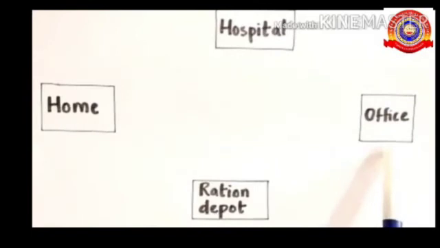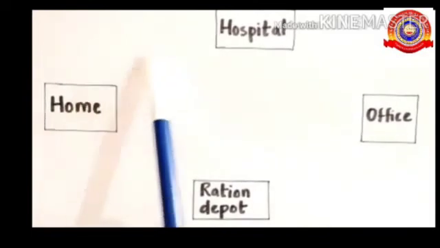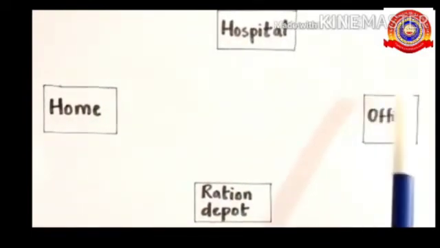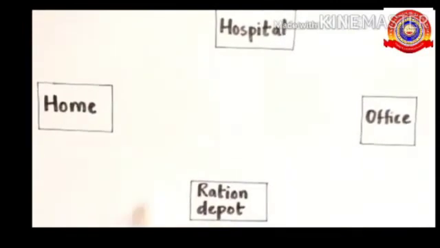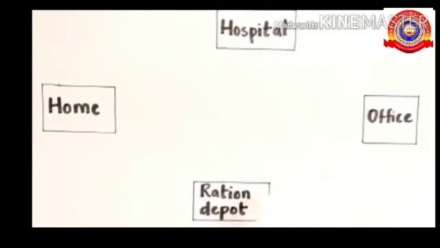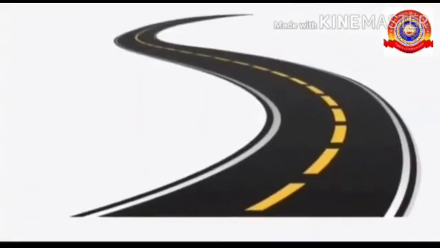Home to office, he took the road near the hospital to reach office, and he uses the road near the ration depot to return home. Let's analyze the distance he travelled.